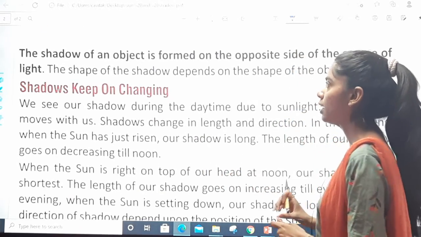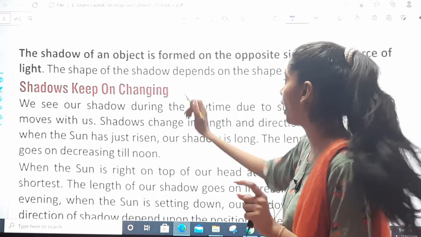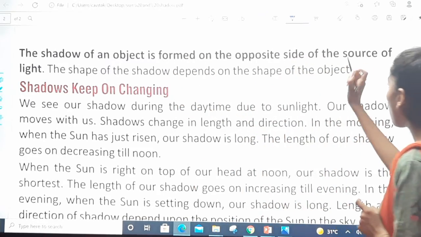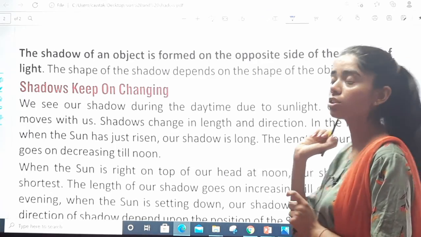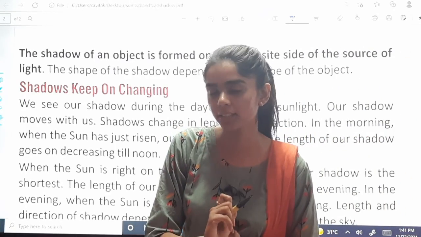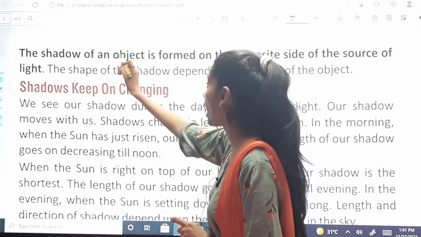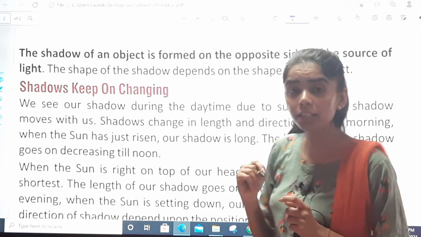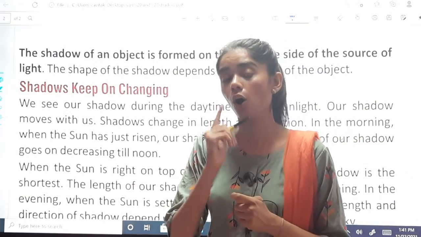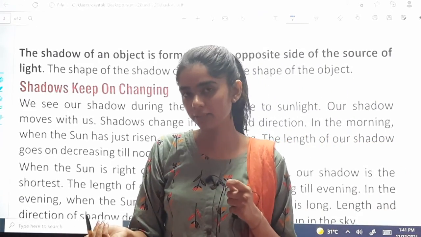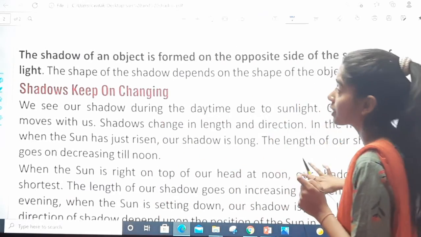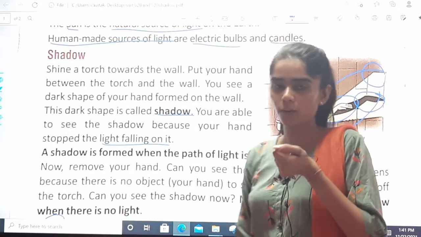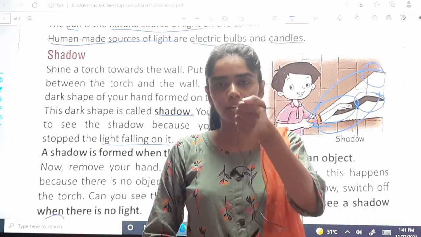The shadow of an object is formed on the opposite side of the source of light. Once again, the shadow of an object is formed on the opposite side of the source of light. See, in this experiment we had a torch, and what did the boy do?